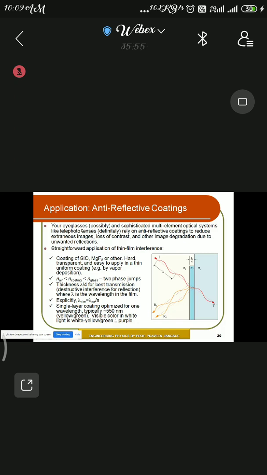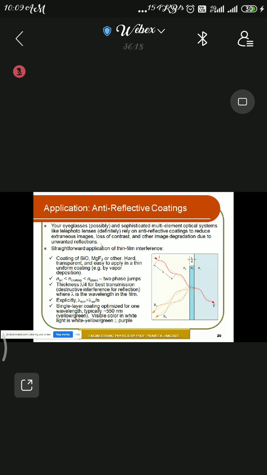Here you can see the statement mentioned. Eyeglasses, and possibly sophisticated multi-element optical systems like telephoto lenses, rely on the anti-reflective coating to reduce extraneous images, loss of contrast, and other image degradation due to unwanted reflection. Now, what does it mean?